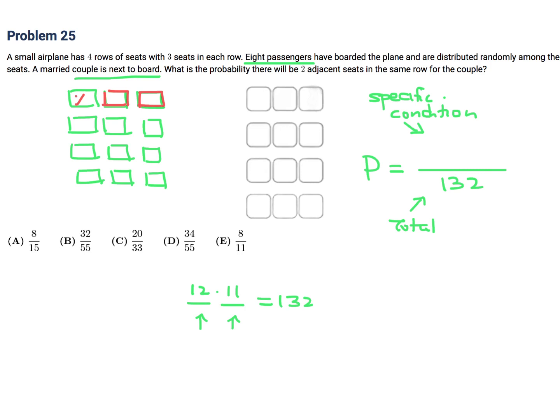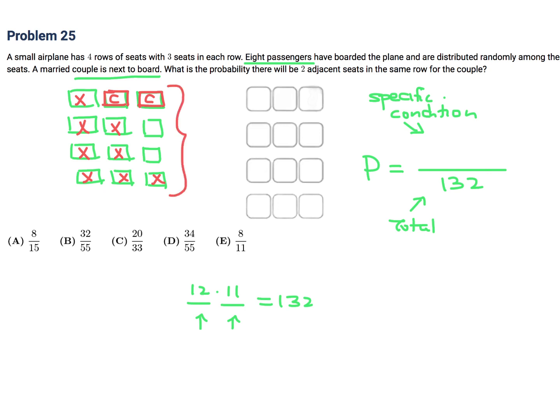so that the couple can sit there. So the 8 could be occupied like this: 1, 2, 3, 4, 5, 6, 7, 8. And then the couple, we'll just call them C, can sit there. So that's one example of something that would work. So, how many ways are there to do that? What I just drew is just one possibility.